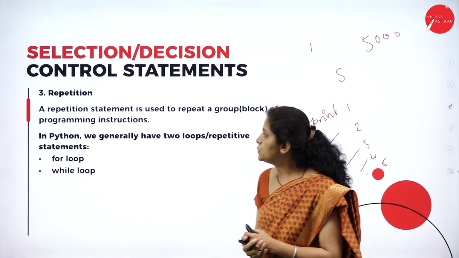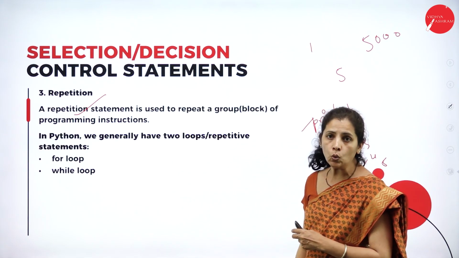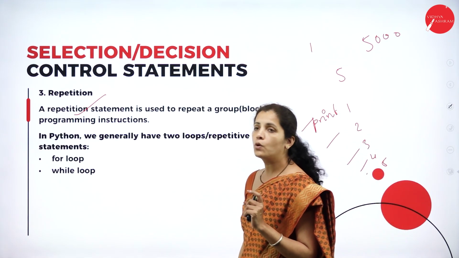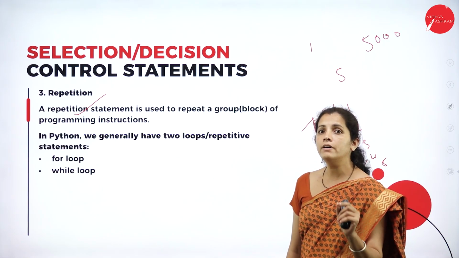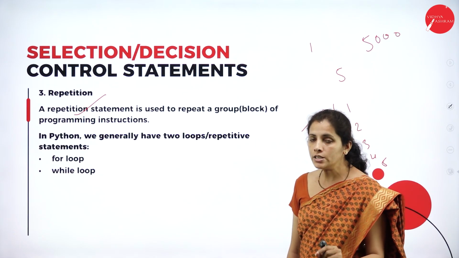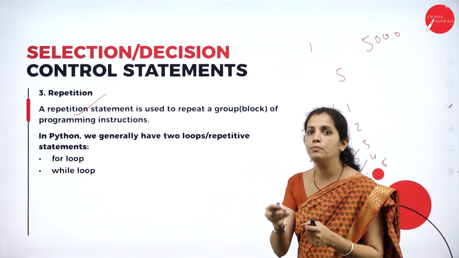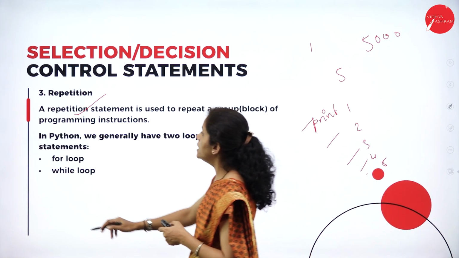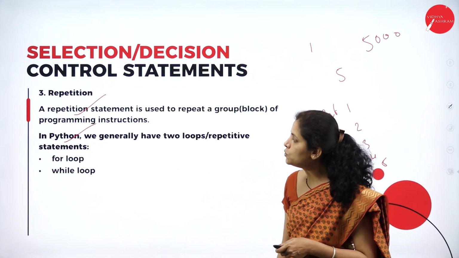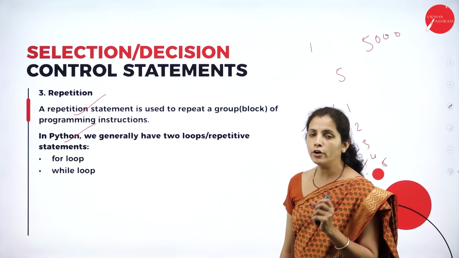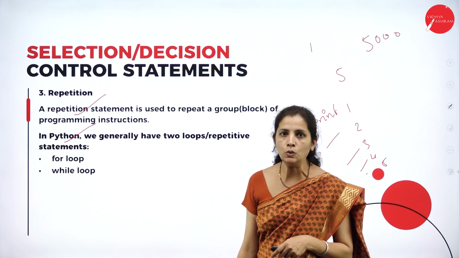So, dear student, a repetition statement is used to repeat a group or block of program instructions again and again until the given condition is true. When the condition is false, just exit or come out from that block. So, in Python, generally we have for loop and while loop. According to the syllabus, we have to study for loop and while loop.